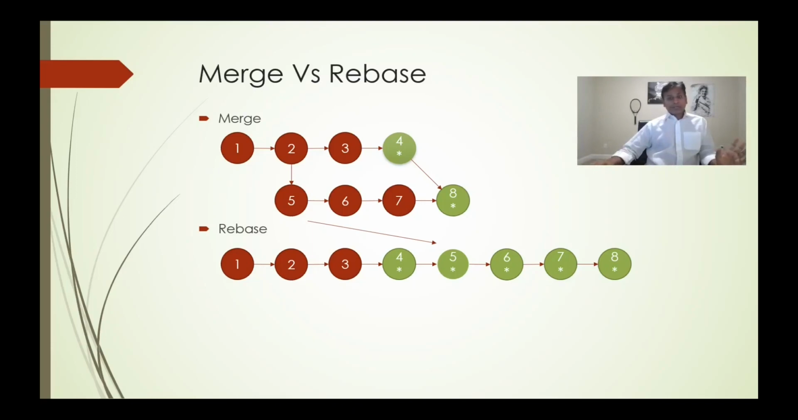But eventually, when it comes to 8, the end result is one and the same. But if you want to keep the commits 5, 6, 7 intact without being altered, if you want to keep them as such, go for merge.